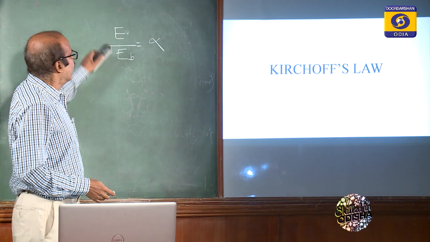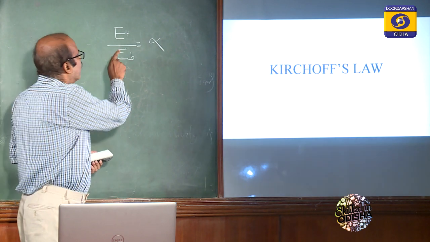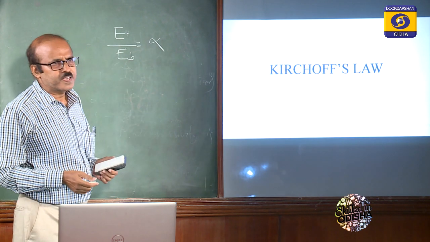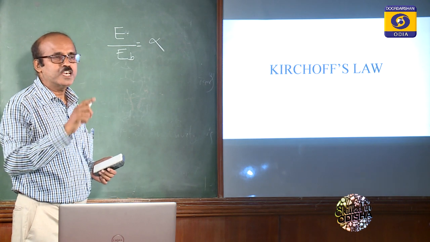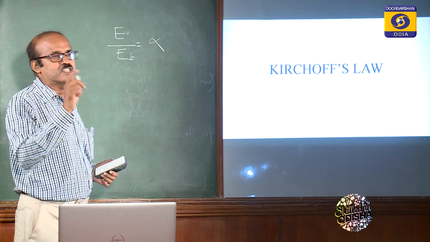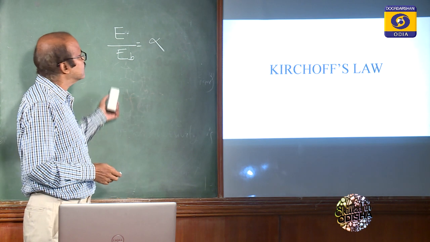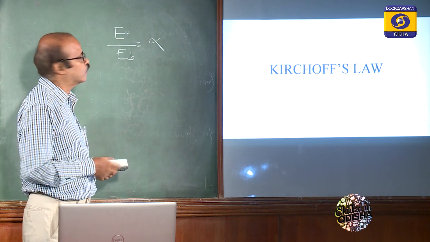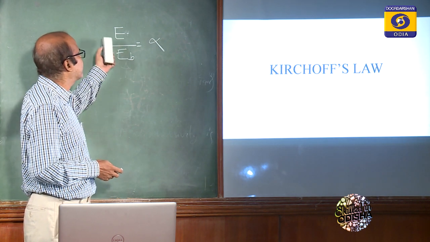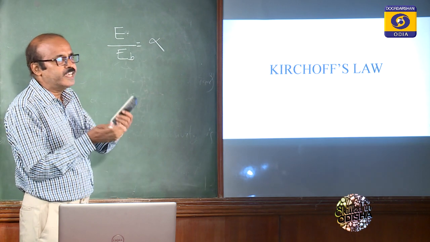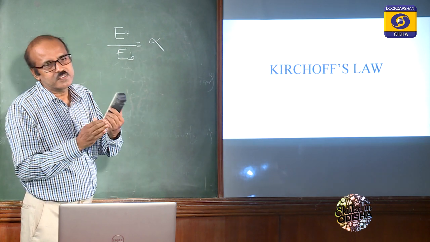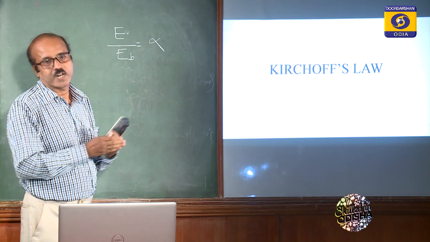So the emissive power ratio of a surface is the same as the absorptivity of the surface. This is the simple definition of Kirchhoff's law.